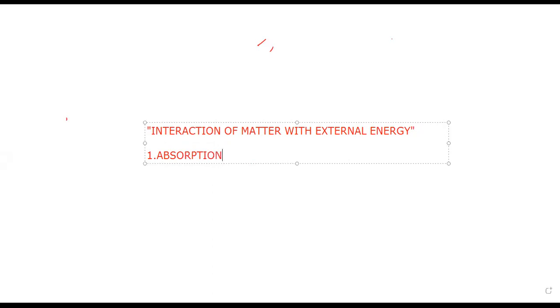The second one is spontaneous emission of radiation. The third process is stimulated emission of radiation.